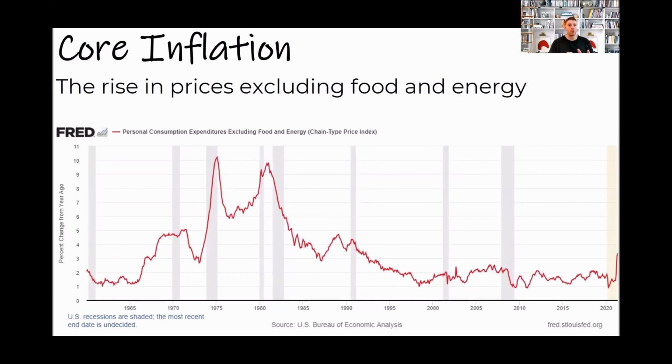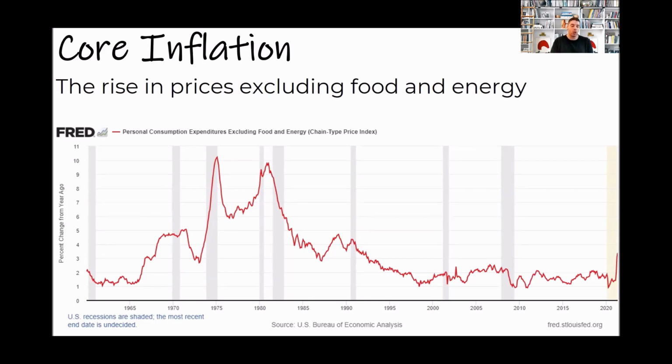There are all sorts of factors that go into what causes the price of gas to change, the price of milk, bread, corn, etc. We're not going to talk about those here, but they're volatile, and therefore we tend to exclude them from our inflation calculations. The reason is, if there really is inflation, we would expect to see those costs contribute to the costs of other goods, and so we use core inflation to measure that.